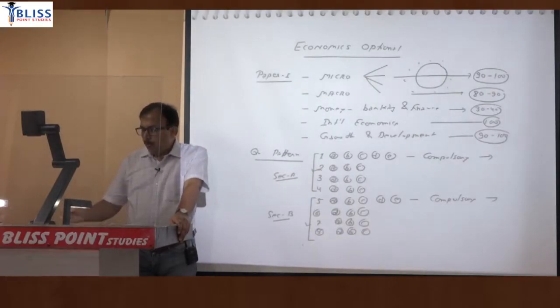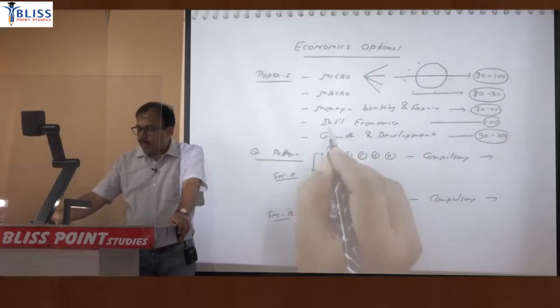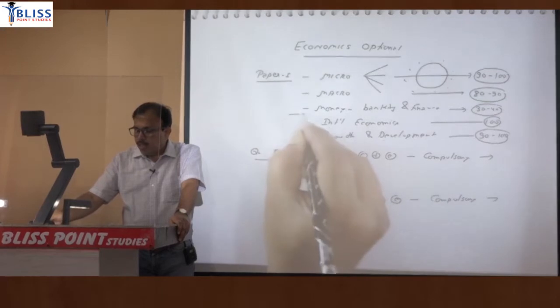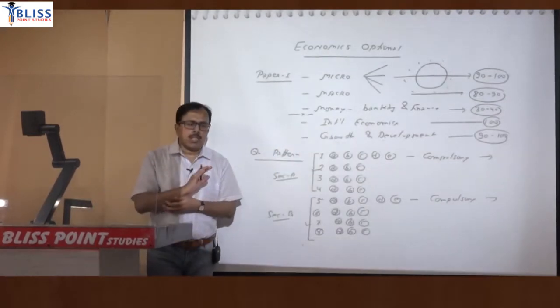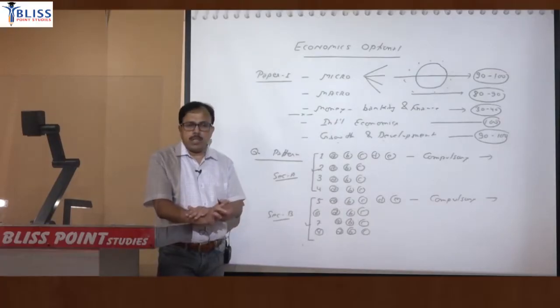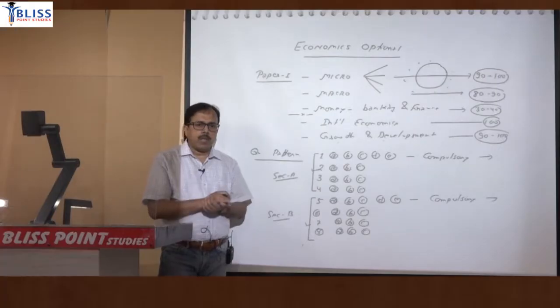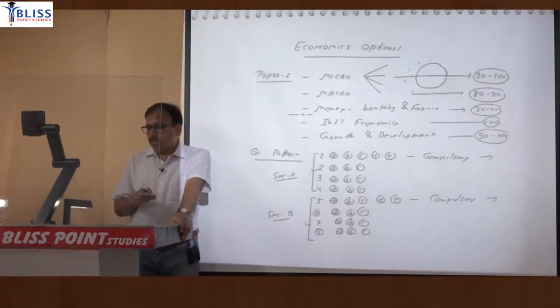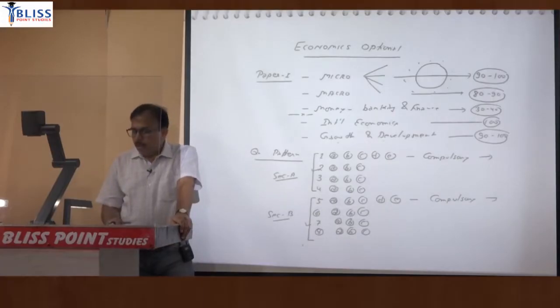Generally in section B you will find questions related to international economics and growth and development, and micro and macro questions are generally in section A. Although this is not rigidly followed, sometimes you will exceptionally find growth and development questions in section A and micro questions in section B.